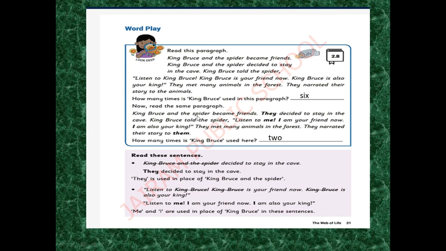Now read the same paragraph. Again, they gave the same paragraph in a different manner. Shall we read? Read after me.